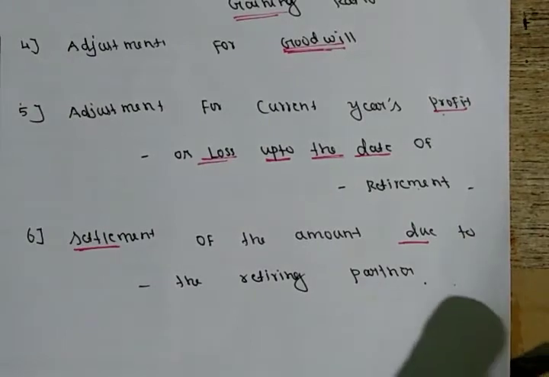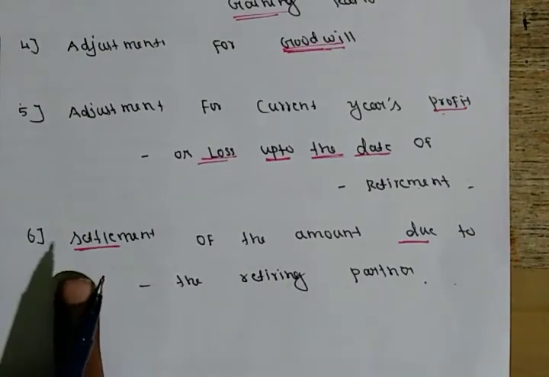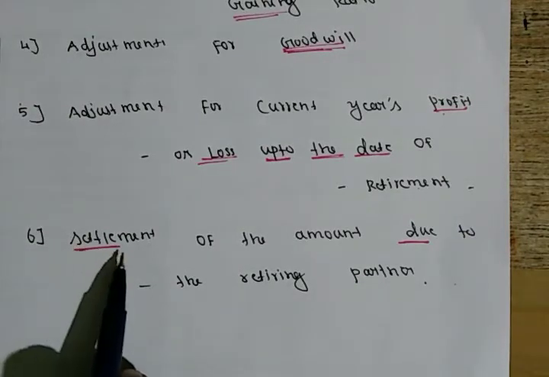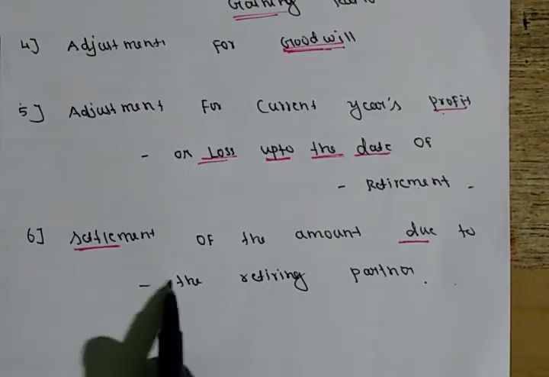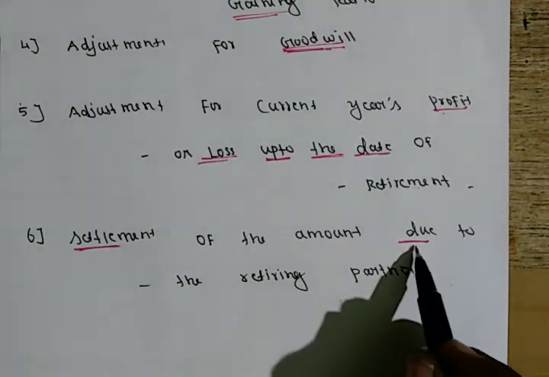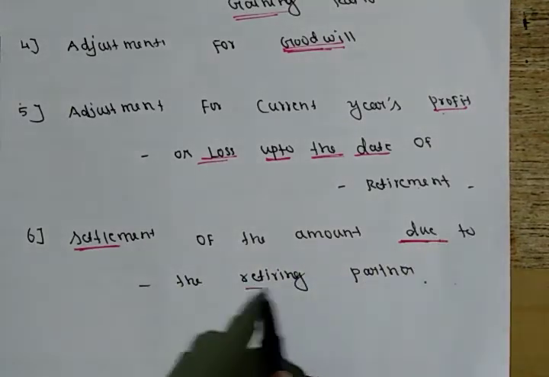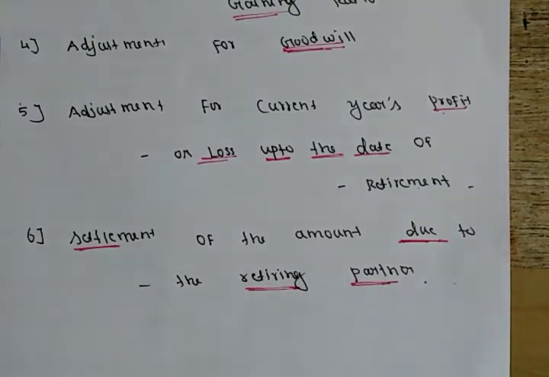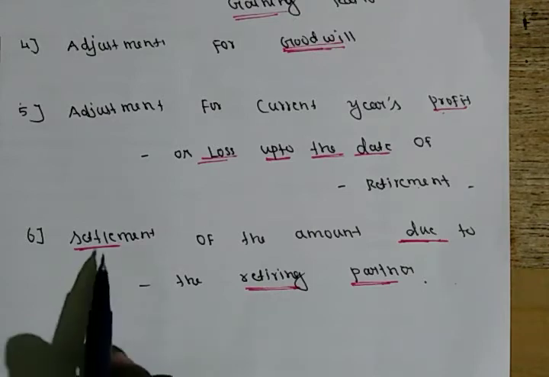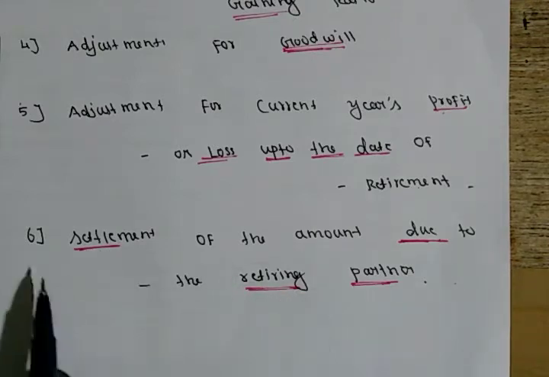And the last adjustment is settlement of the amount due to the retiring partner. So how to make settlement? எப்படி settlement பண்ண போறோம் retiring partner குண்ட, that is the sixth adjustment. Let's move to the problem.